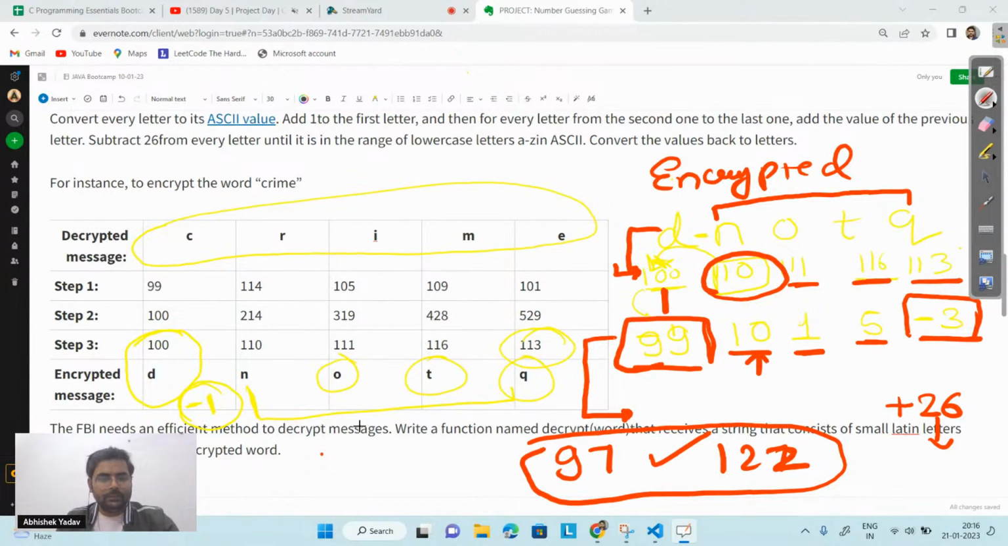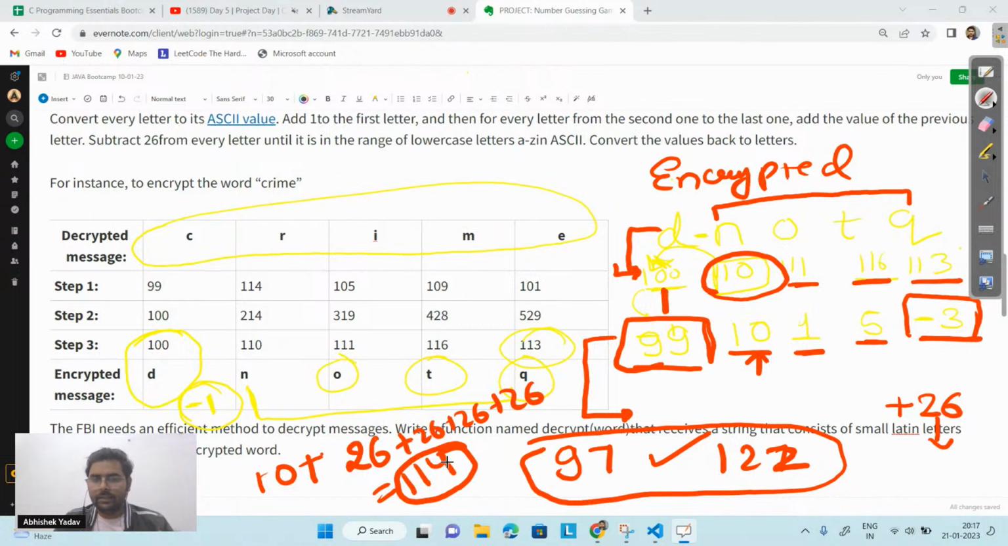Okay, so here I have 10, right? So to 10, I will add 26 four times, that is 26 plus 26 plus 26 plus 26. So what I will get? I will get 114 here, right everyone? So 114 is within this range. So the next value I got is 114.